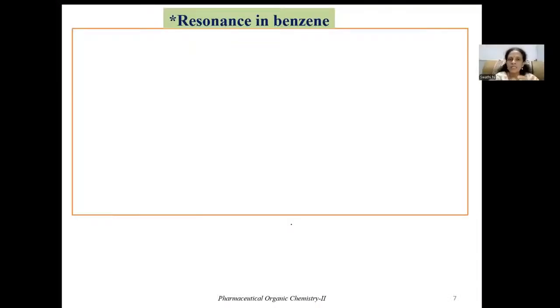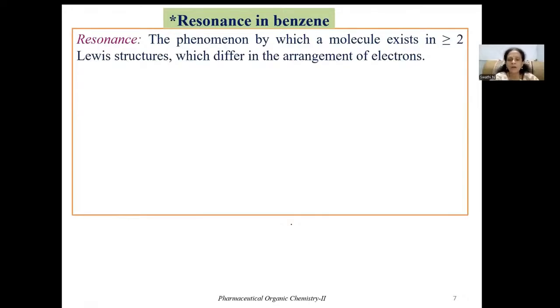Now let's get into another important topic, that is the resonance phenomenon in benzene. This is one of the most important and a definite question in your university examinations. Some organic compounds exhibit more than one structure, and that particular phenomenon is known as resonance. It is the phenomenon by which a molecule can exist in two or more Lewis structures.